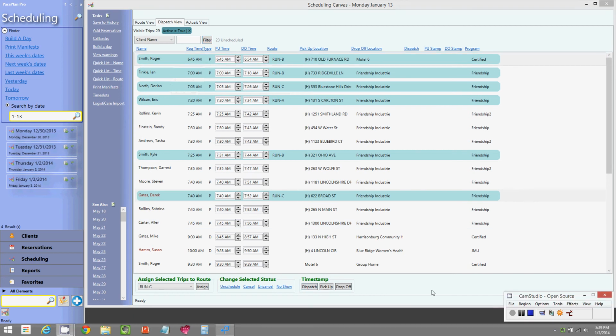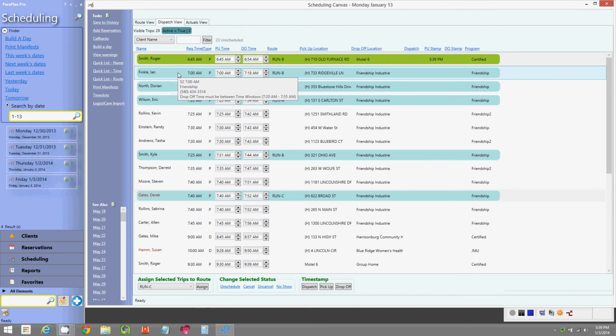So you can imagine as your day progresses and Roger at the top there gets picked up, the timestamp comes in and he changes color. And he's green, you now know that he's on the bus. Once Roger's dropped off, he turns red and you know that that trip is done. So that's more of a during the day actual dispatching procedure, but for scheduling, this view is also very helpful due to the filter power of the dispatch view.